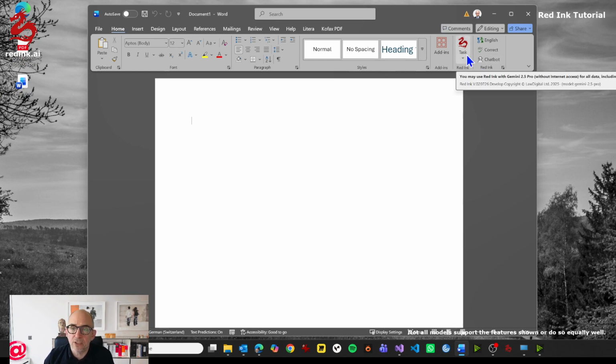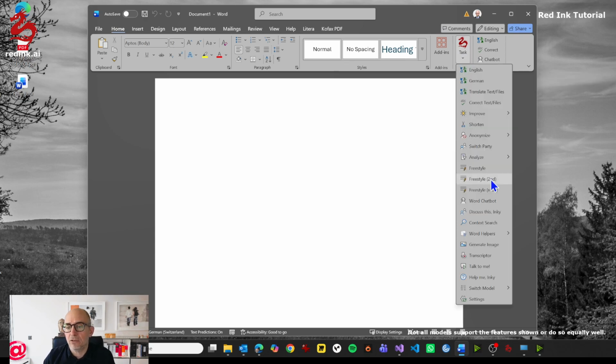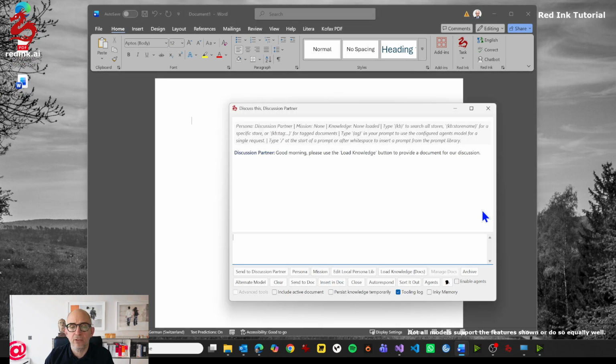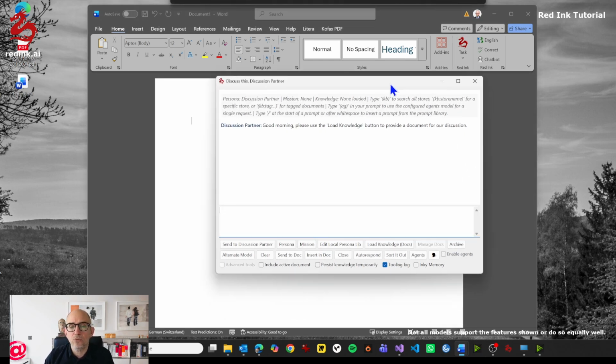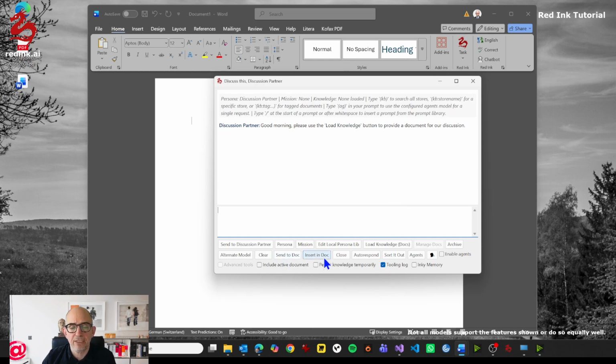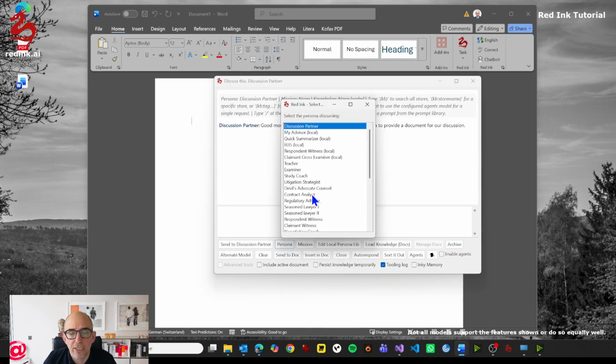It runs within Word, and we can call it up through Discuss This Inky. This is how we call it up. And you will then have to basically select the persona. The first time you start it, you will be asked to select the persona. Here you can click on this button, and then we have a number of different personalities that you can have the chatbot take. This is important because it will impact the way the chatbot responds to you.